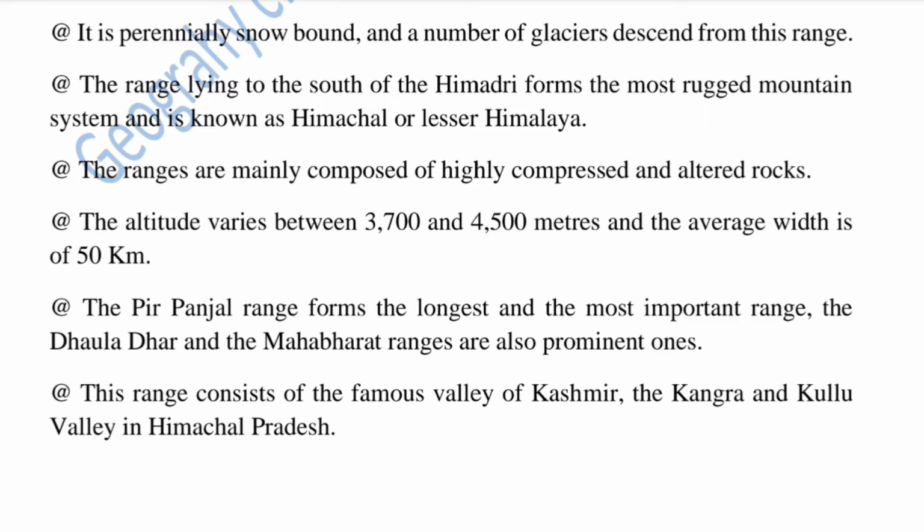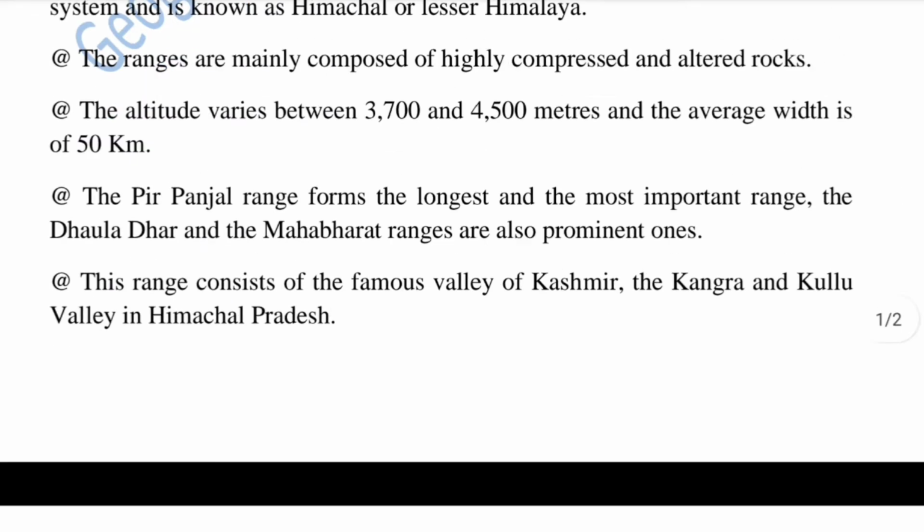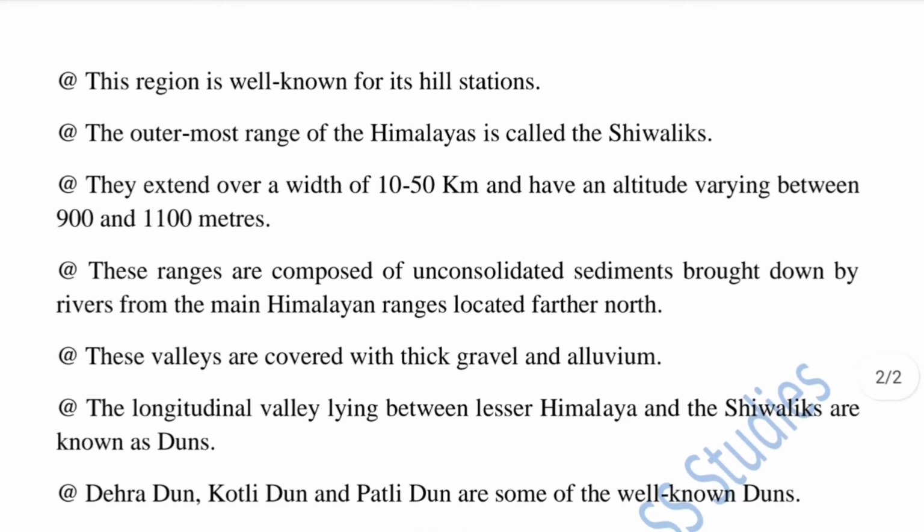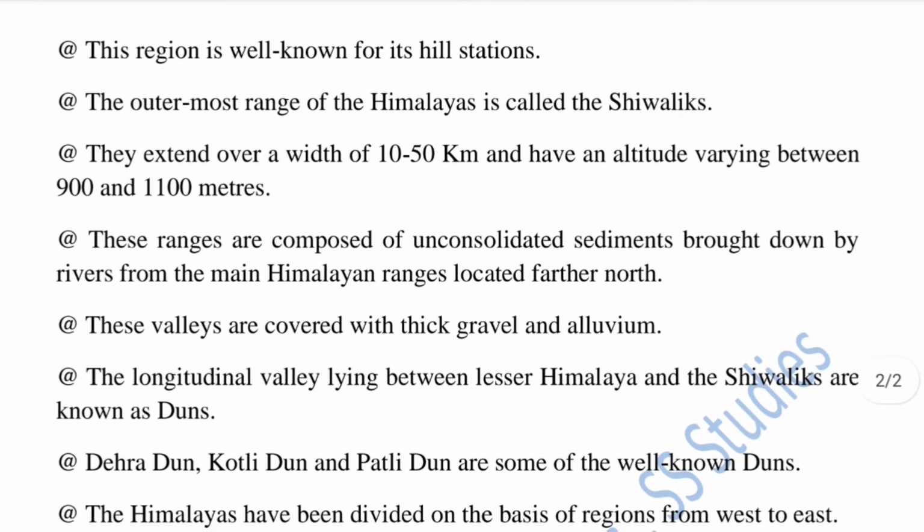The Pir Panjal range forms the longest and the most important range. The Dhaula Dhar and the Mahabharat ranges are also prominent ones. This range consists of the famous valley of Kashmir, and the Kangra and Kullu Valley in Himachal Pradesh. This region is well known for its hill stations.